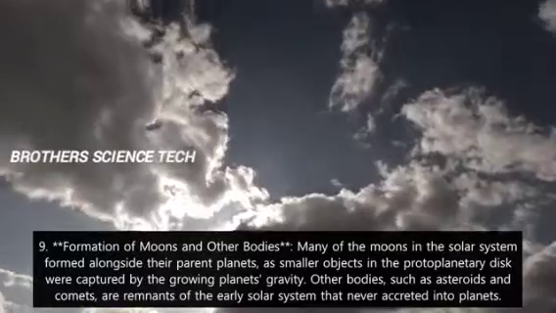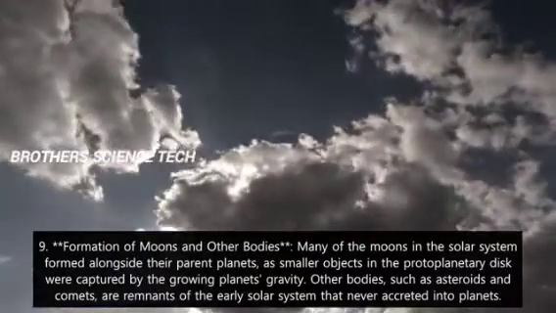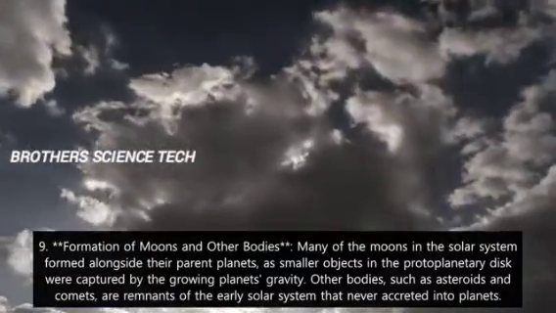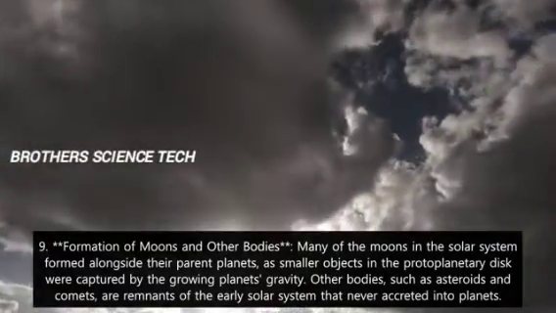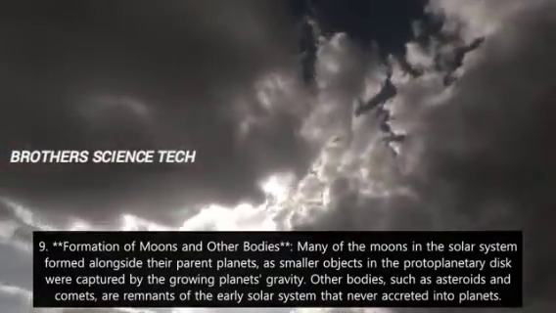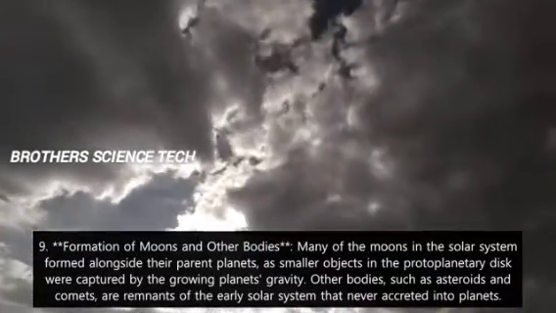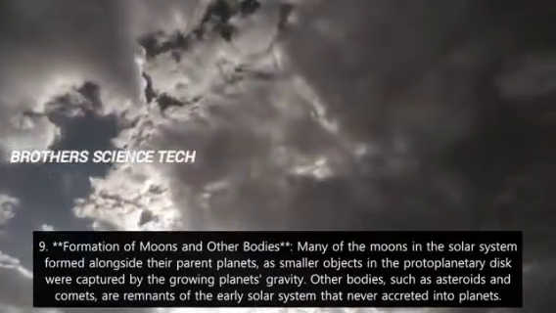9. Formation of moons and other bodies. Many of the moons in the solar system formed alongside their parent planets, as smaller objects in the protoplanetary disk were captured by the growing planet's gravity. Other bodies, such as asteroids and comets, are remnants of the early solar system that never accreted into planets.